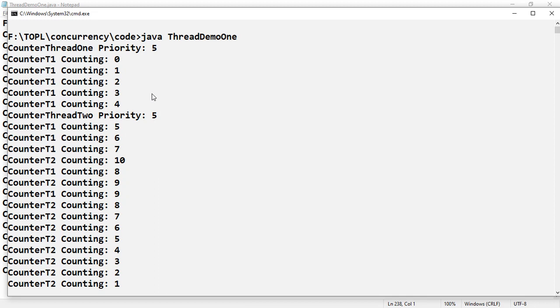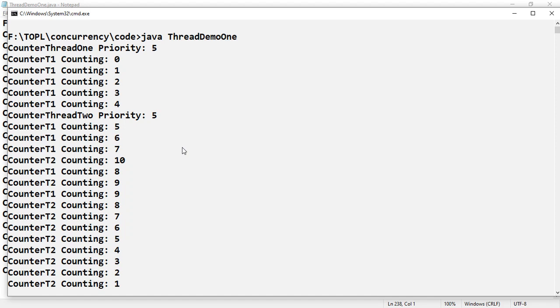Now we'll open some more applications which are not required. Some applications will open, and then we'll rerun this program and observe the output, comparing the current output with the output when a larger number of applications are opened in parallel. So we'll see the difference between the output of the CPU with few applications running and the CPU with many applications running.